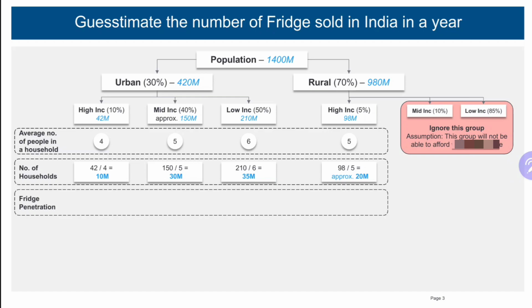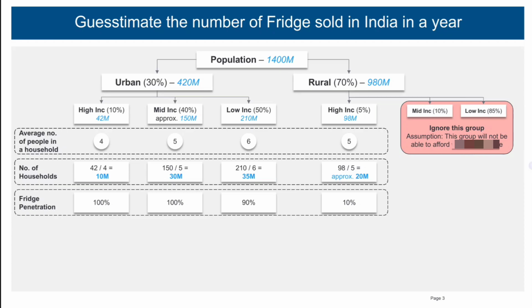So, fridge penetration. Now, I'm assuming that the high income category of urban population as well as the middle income category of the urban population all will be having a fridge in their household. Whereas for low income category, I am assuming that not everyone is going to have a fridge. 90% of the people will be having a fridge at their home, but 10% I am taking out considering the use of shared resource. Similarly, for rural income category, I have taken only 10% because of the affordability.